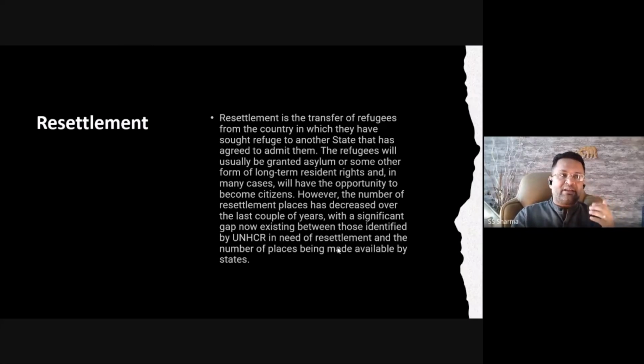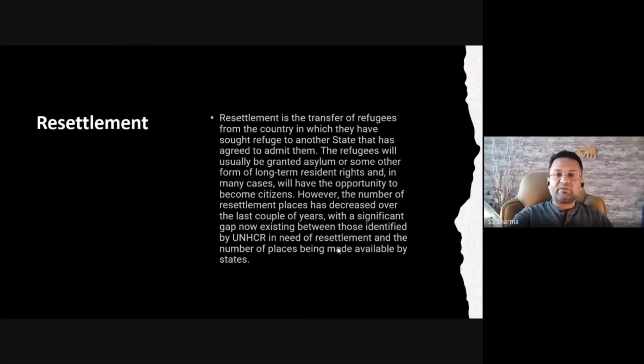Now, what can happen is that country X is overcrowded, or there are some problems it is facing. So another country, say Z, can ask for that. Okay, we would like to take some refugees from your country. So that understanding is called resettlement. So the people from country Y have actually gone to country X, but now they are resettled in another country Z. So that understanding is called resettlement.